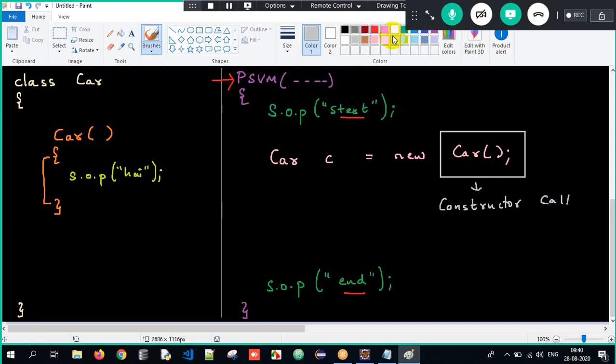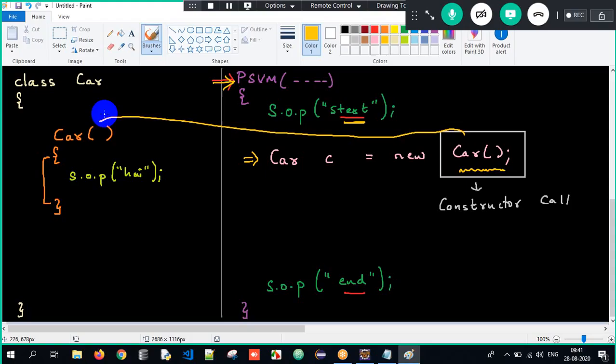So immediately what happens when I create an object here, I will show it to you. When my execution starts from the main method, start will get executed. Now when I create an object, simultaneously the constructor will also get executed. So the control goes over here, and what is the output? Hi will get printed, and the control will come back to the constructor call. And what is the next line? End. Object got created, meaning simultaneously the constructor gets executed. That is the reason I'll get the output as start, hi, and end.